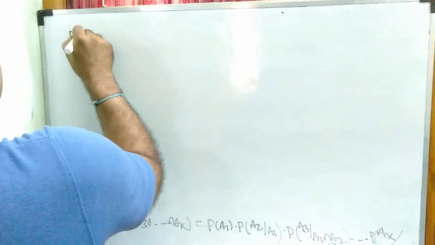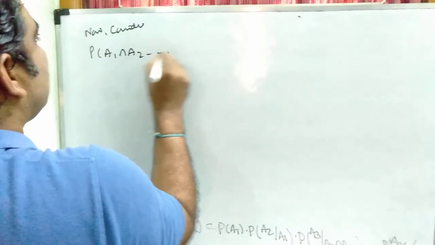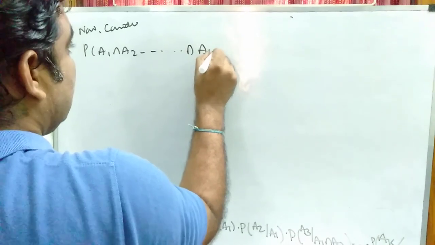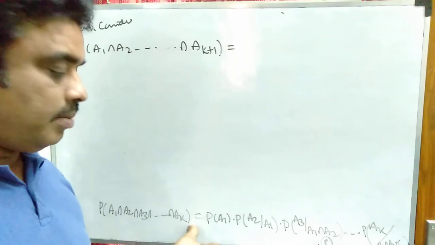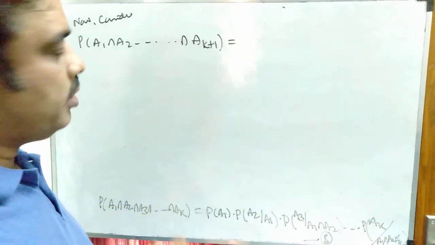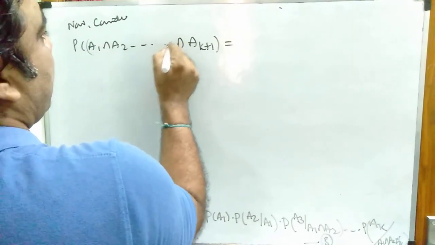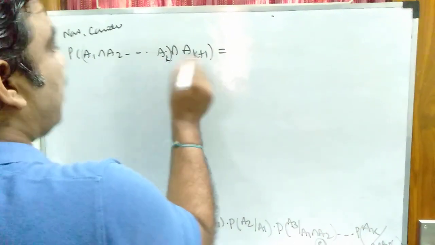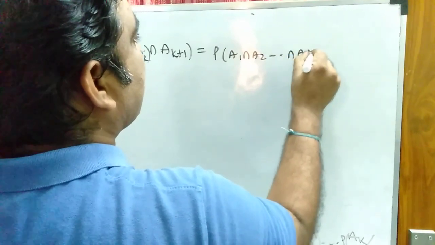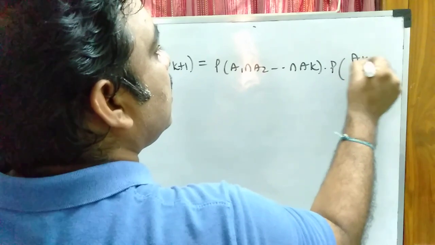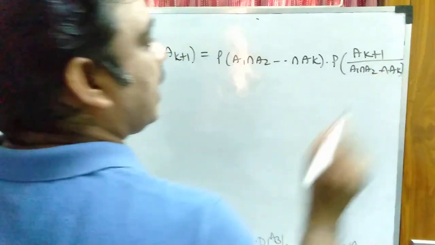Now consider the probability of A1 intersection A2 intersection A3 so on intersection AK plus 1. I have already assumed the theorem is true for n equal to k, and I am going to prove that it is true for n equal to k plus 1 also. So what can I write? Take one element, AK plus 1. Then what we will get? P of A1 intersection A2 so on intersection AK into the probability of AK plus 1 given A1 intersection A2 so on intersection AK. Am I right or not?